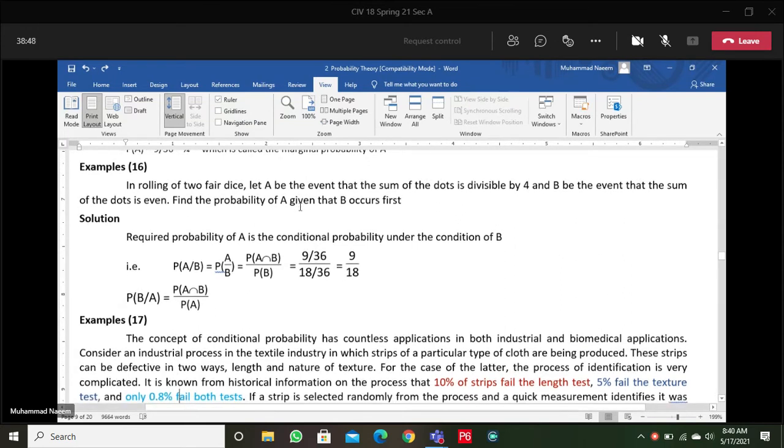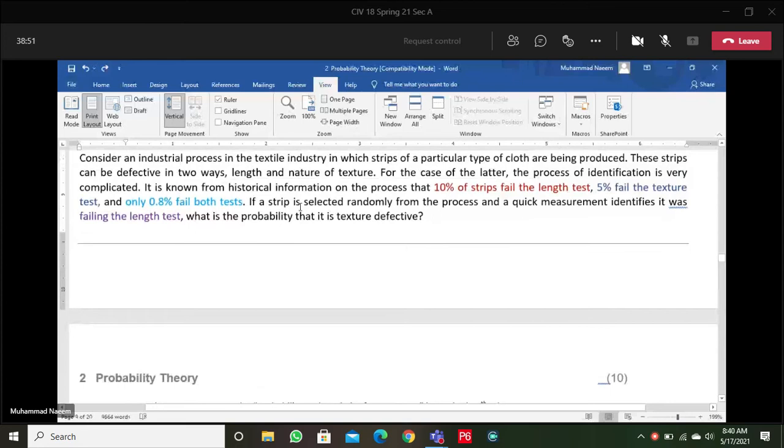How can we recognize? First of all, we have some information from the past history of the process.